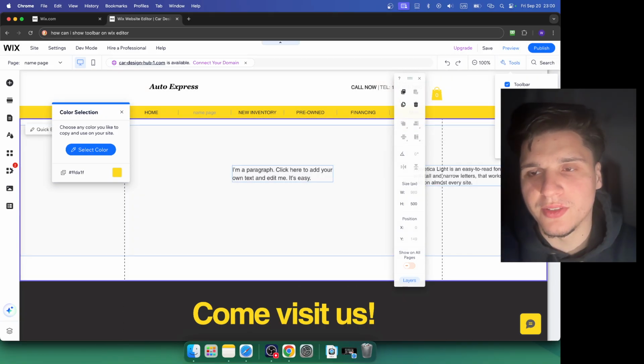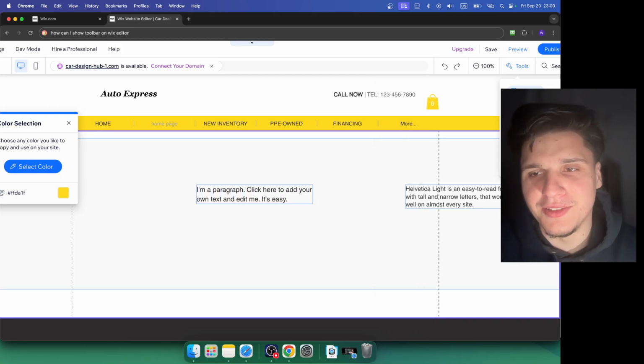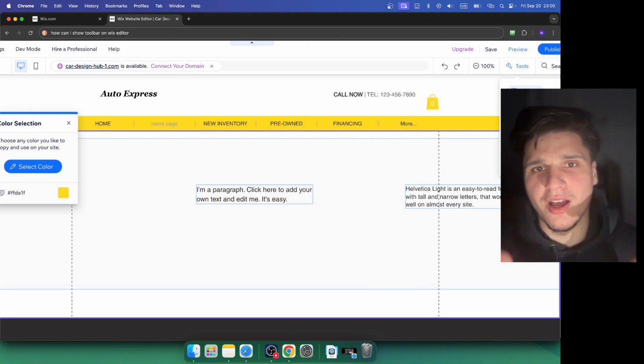You just click on tools here, and then here you're gonna find toolbar. If you want to remove it, just uncheck this button and you just turn it off, or just remove toolbar.